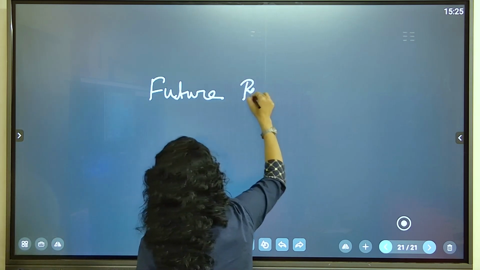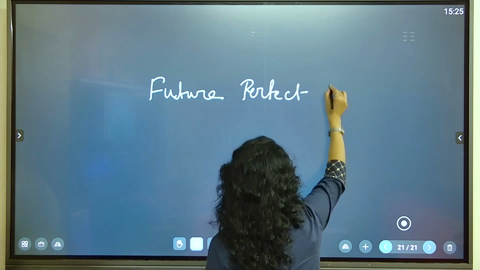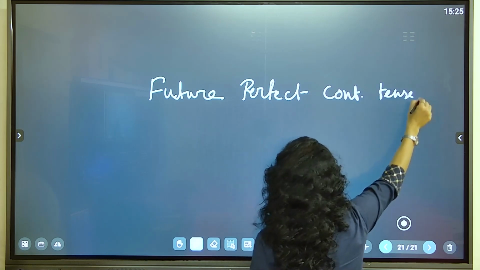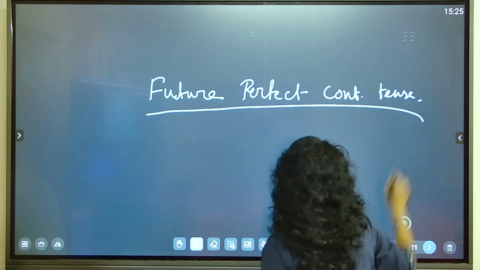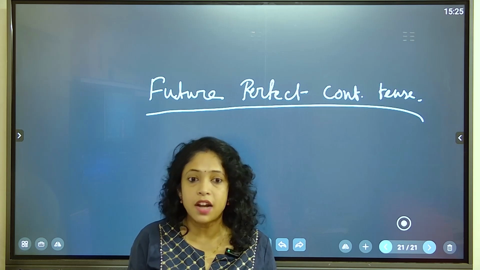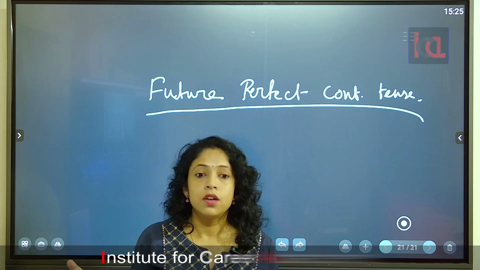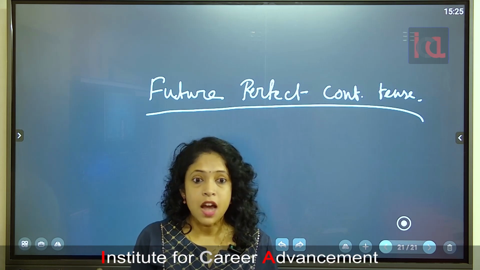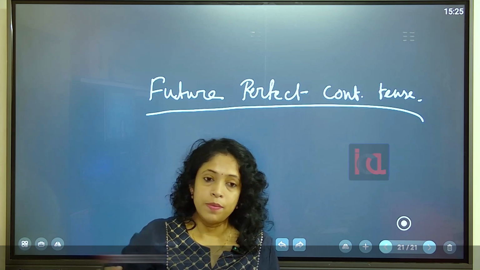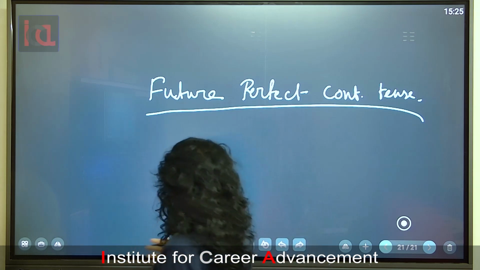Future perfect continuous tense. This is also merely used. Nowadays, these sentences are not used. These are already fictitious sentences. Future perfect continuous: in the future, one work will be started and it will be continued. Who knows? The earth will have started to destroy and will be going on to destroy. So like that, this is the kind of sentence.